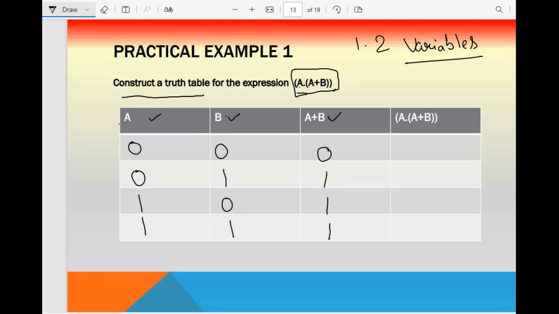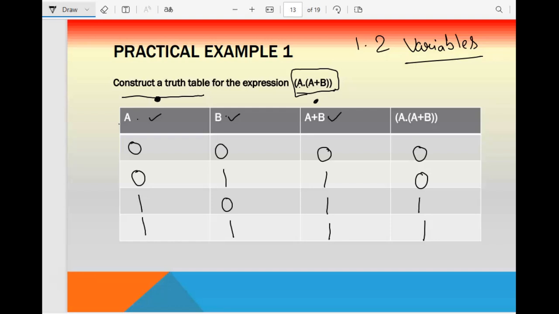is 1. Okay, and when you go for A dot, that means this column and this one with dot. So that means both should be true. So 0 dot 0 is 0, 0 dot 1 is 0, 1 dot 0 is 0, and 1 dot 1 is 1. So this is the answer for this practical example 1. I hope you understood this one.